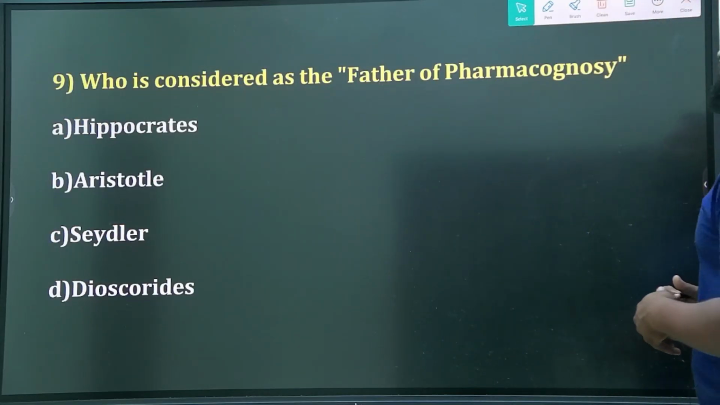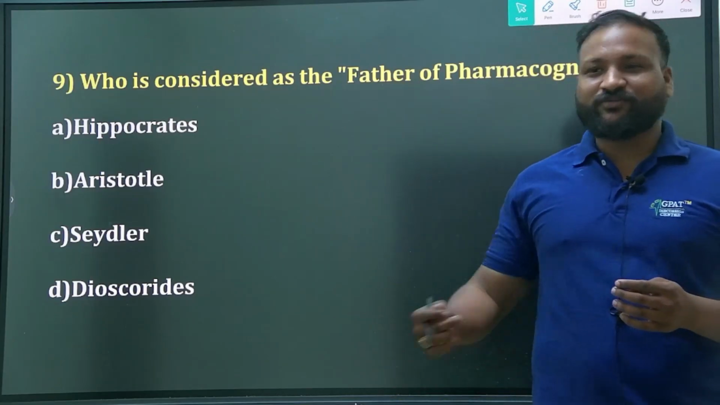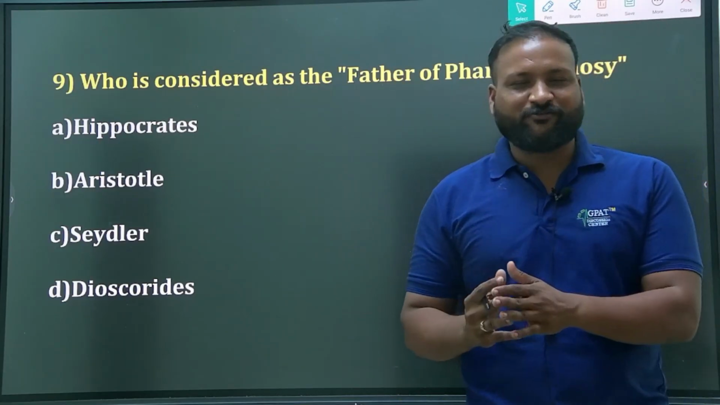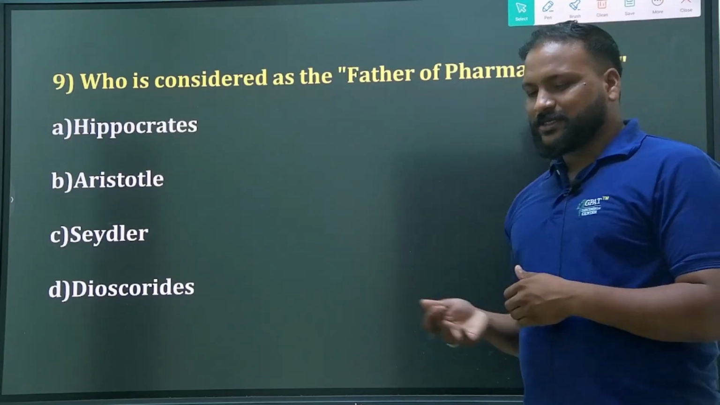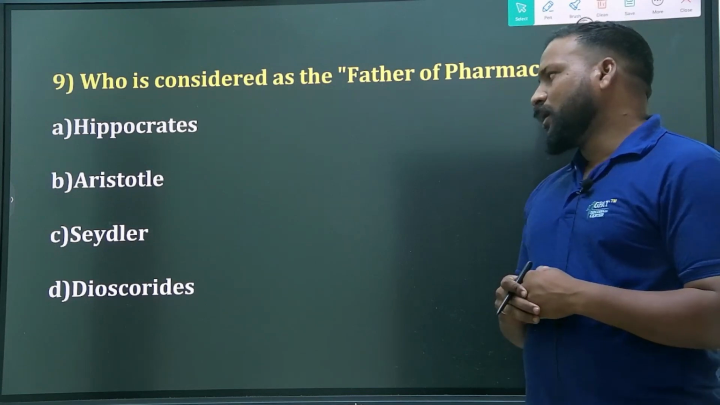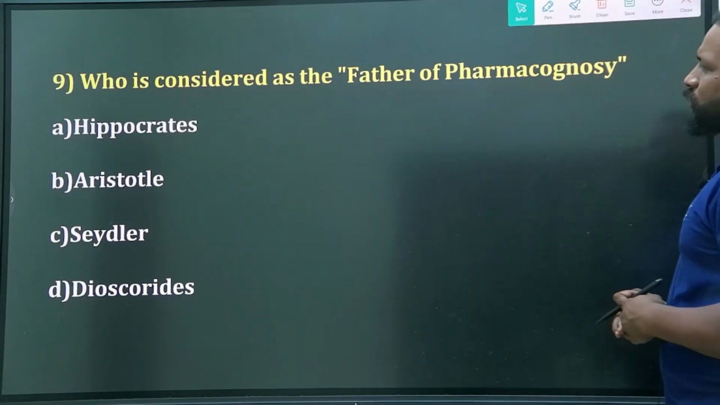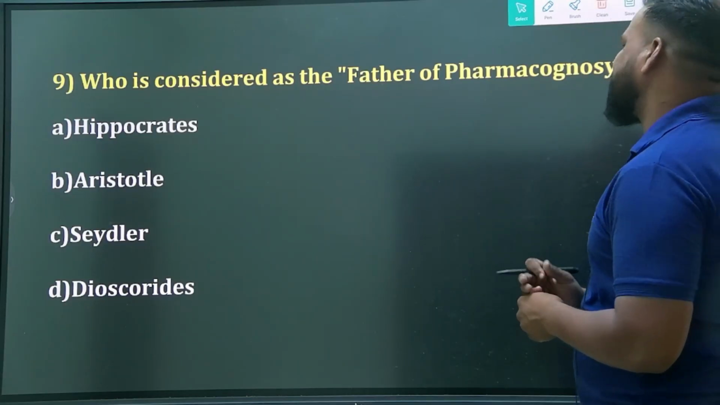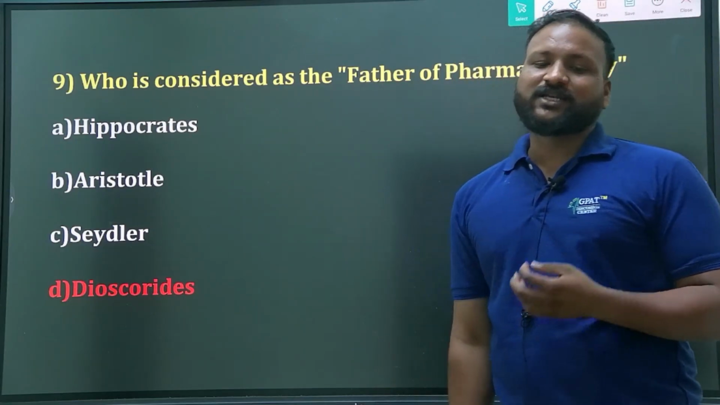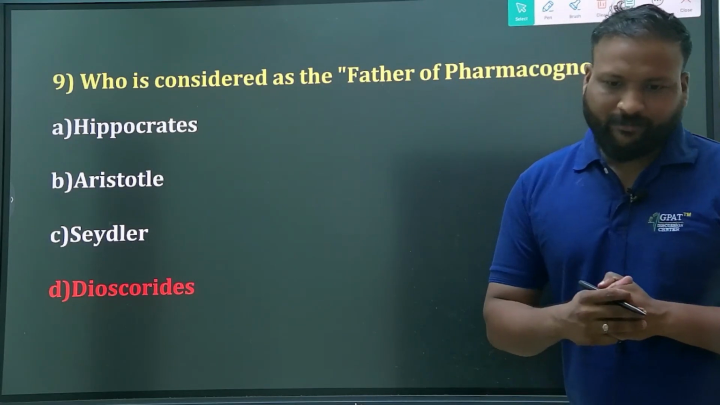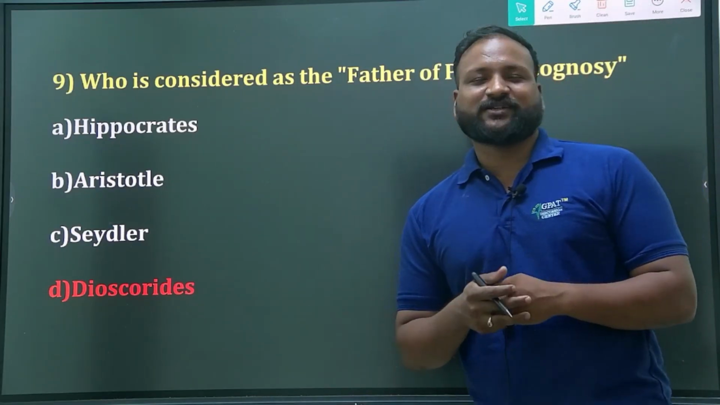Who is considered the father of pharmacognosy? First of all, we should know this question because we are studying the subject called pharmacognosy. We should know who the father of pharmacognosy is. Hippocrates, Aristotle, Galen, or Dioscorides? Coming to the point, undoubtedly he is Dioscorides. Already we have discussed it. Dioscorides is known as the father of pharmacognosy because he wrote a book called Materia Medica, from which pharmacognosy evolved.